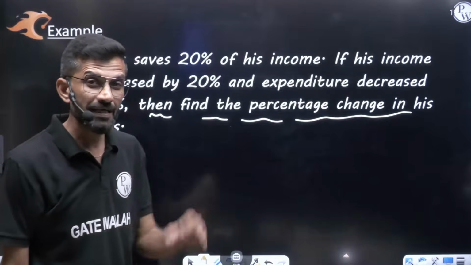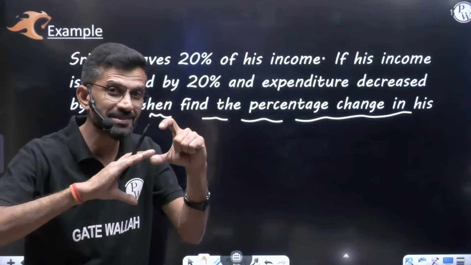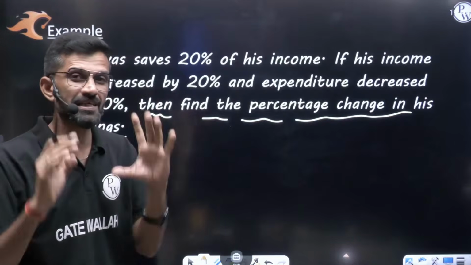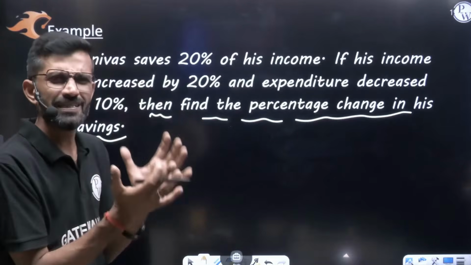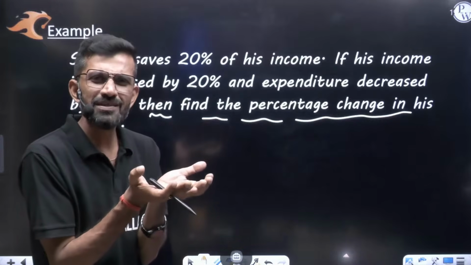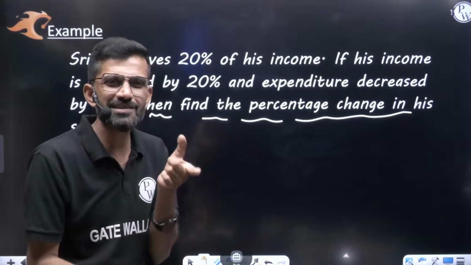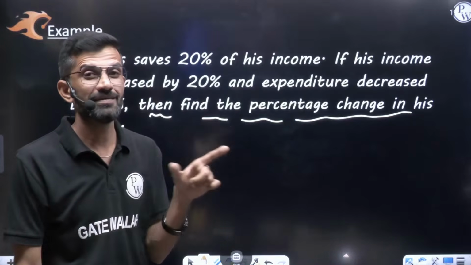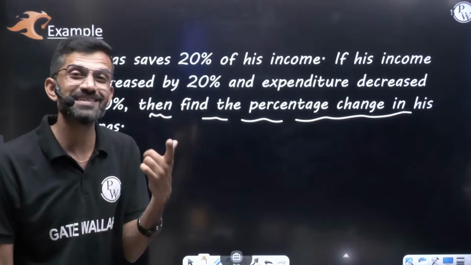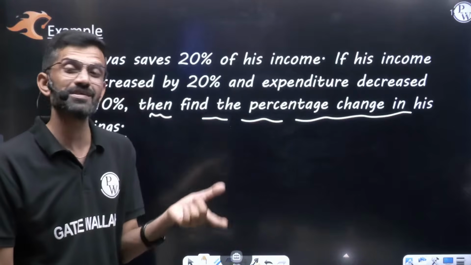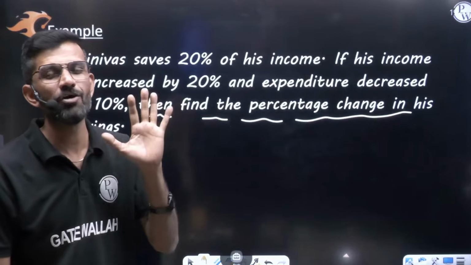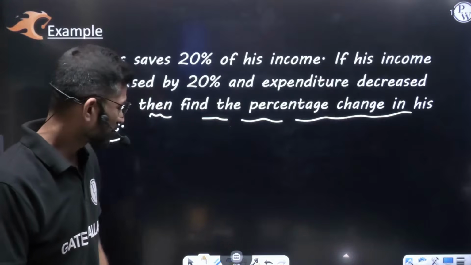Normally, if someone's income is increasing and expenditure is decreasing, obviously his saving will increase. But the question is by how much percentage: if it increases, how much, and if it decreases, how much? Let us sort it out.